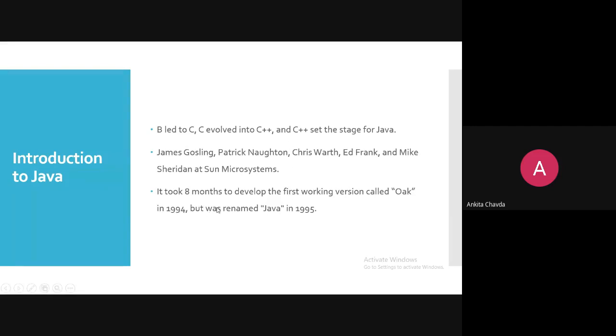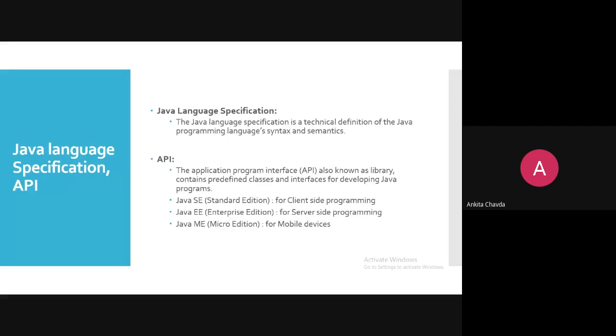But again, some modifications were required, and after that it was renamed Java in 1995. So we know this language from 1995, right? And then there were so many different versions. You can see the API; we will discuss this later on, don't worry.